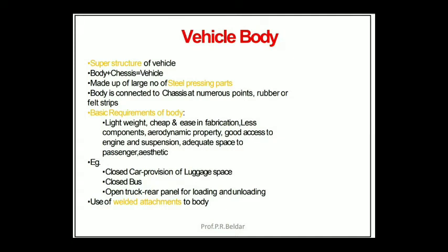Welcome all. Today we are going to discuss the vehicle body. Basically, the vehicle body is the superstructure of the vehicle. A vehicle is the combination of body plus chassis. The vehicle body is made up of a large number of steel pressed parts. The body is connected with a number of joints, rubber joints and felt strips.